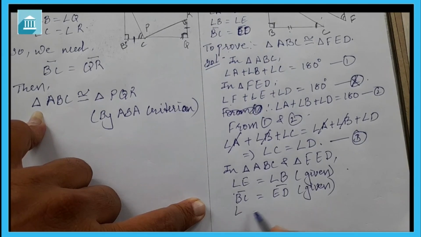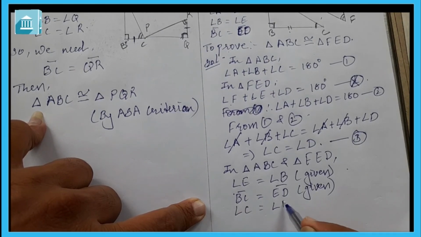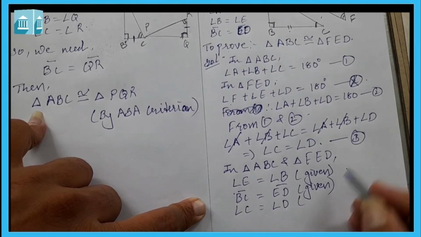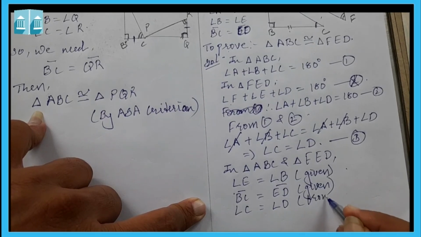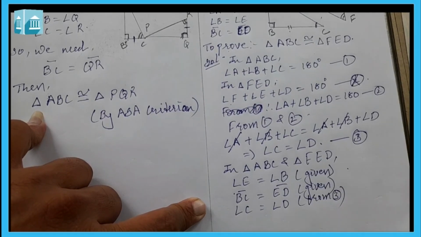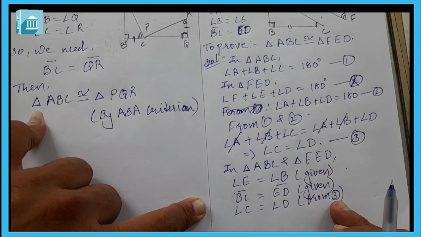Then angle C is equal to angle D, which we have just proved from 3. Writing the reason is very necessary.